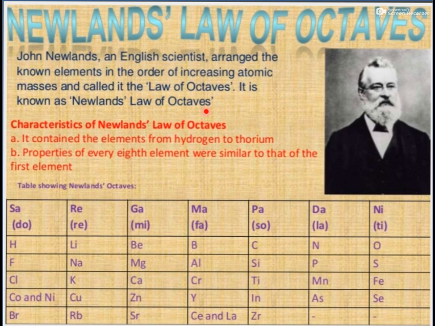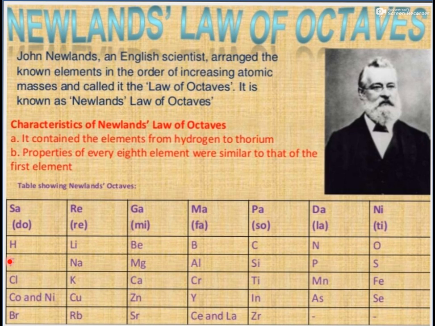The first question: why is it known as Döbereiner's triad? Because that was the arrangement of 3 elements. At the same time, Newlands arranged 8 elements in the order of their increasing atomic masses, like this: 1, 2, 3, 4, 5, 6, 7 and 8.